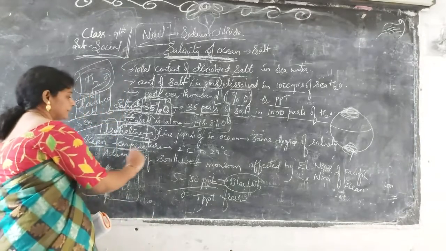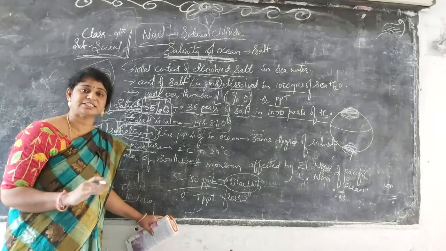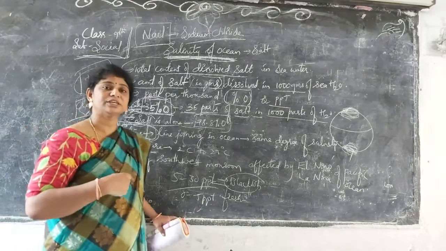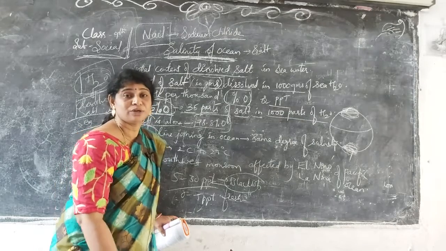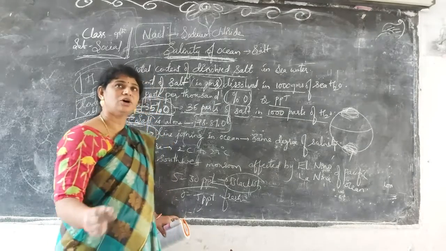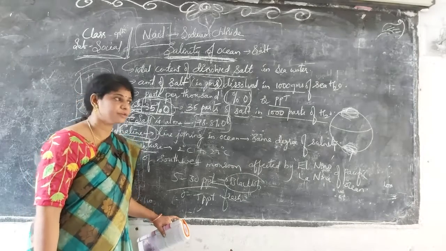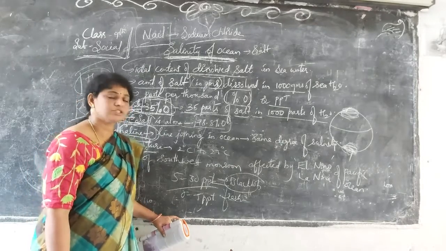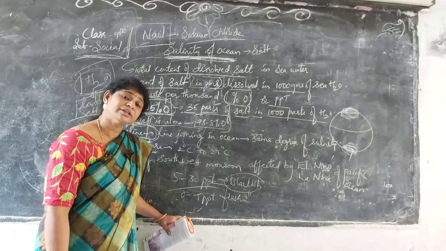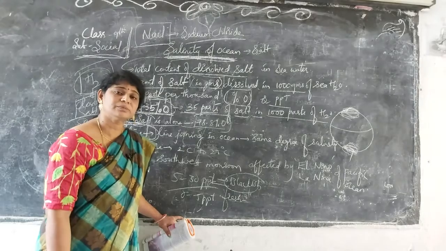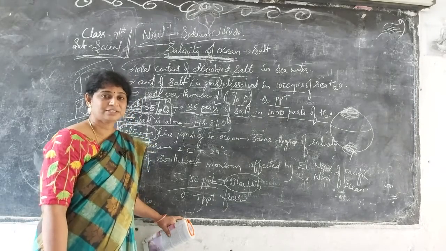Next one is ocean temperature. How much temperature is seen in the oceans and seas? When we go near the ocean during summer, a cool breeze will be coming. When we go during very hot summer in the mid afternoon, we get cool breezes from the ocean, the opposite. When we go in the winter season, the ocean breezes are a little bit warm. The temperature is always opposite.